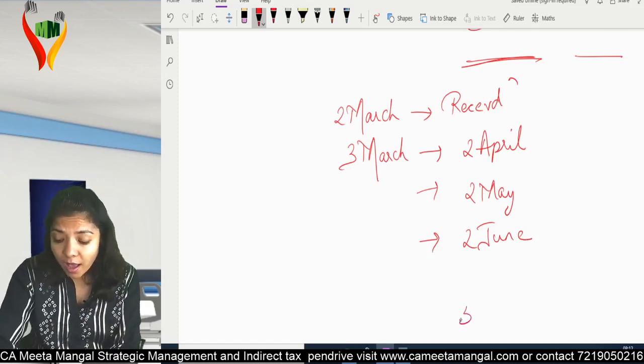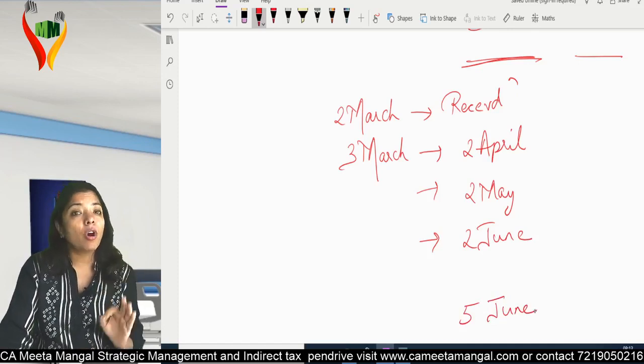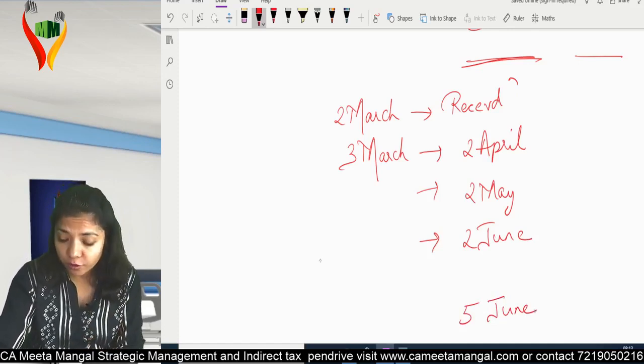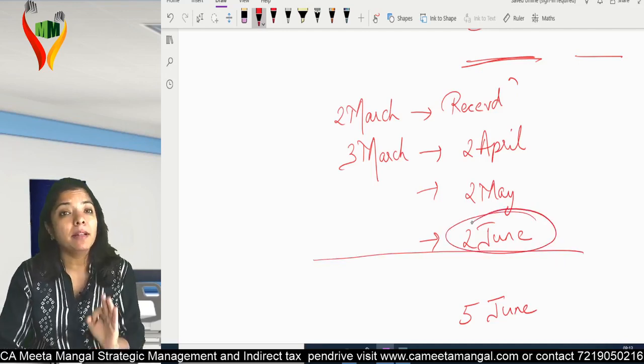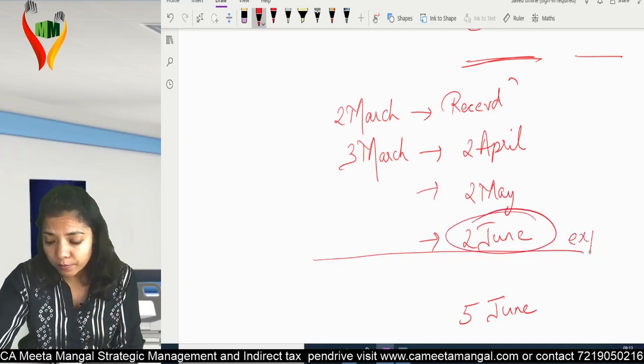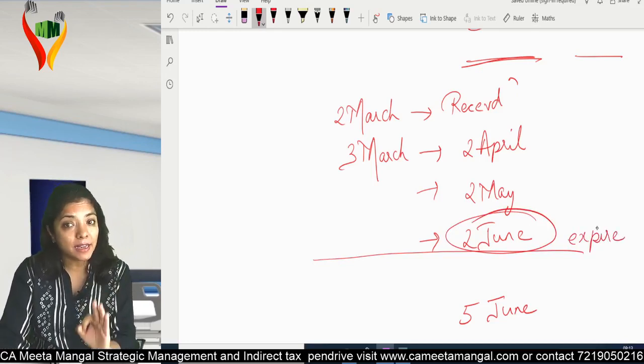Now assume I got the refund amount on 5th June. When did my 3 months expire? My 3 months expired on 2nd June.